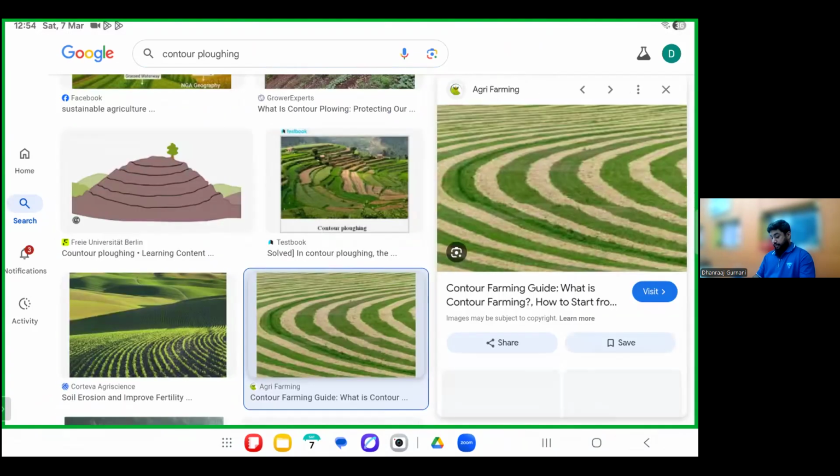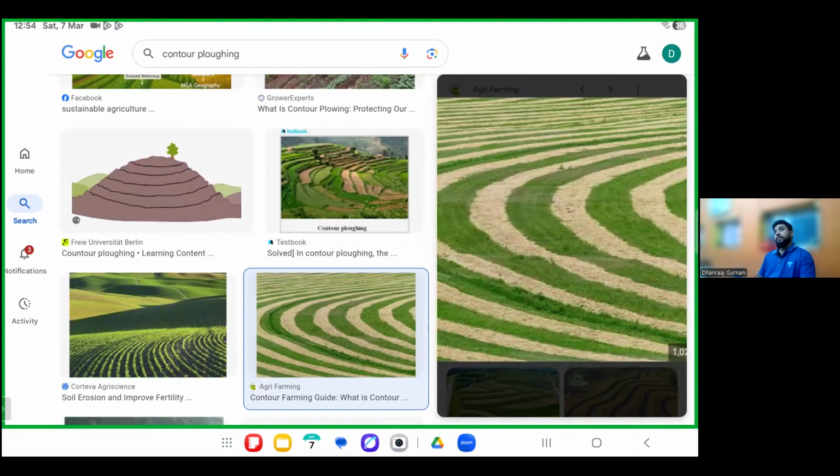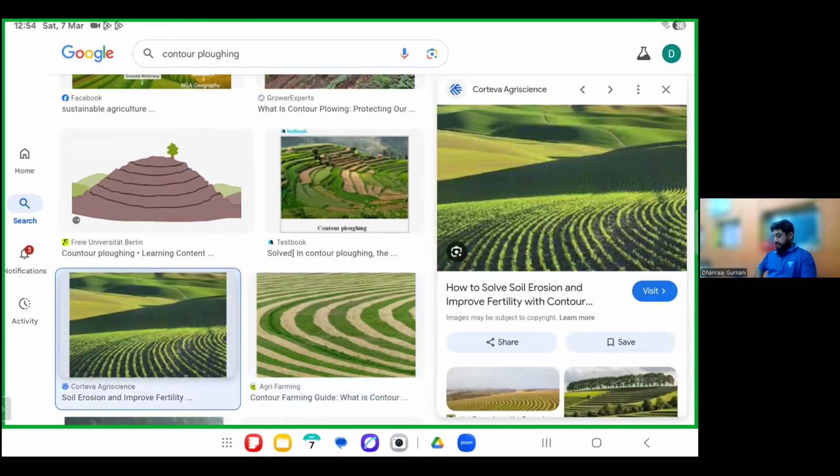This is a contour plowing, where the land is made uneven. This is another photo of contour. All three are very similar.